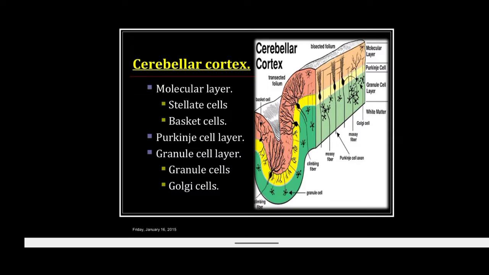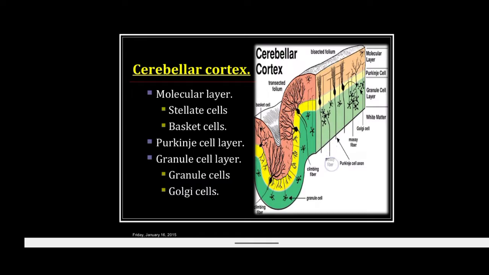Their axons form the only output of the whole cerebellar cortex, which passes to synaptic connections in the deep cerebellar nuclei. So इसके axons जो होते हैं, you can see here, ये जो axon होंगे ये white matter में जाएंगे और synapse करेंगे different nuclei which are present in the white matter. So the cerebellar cortex का जो output होगा वो axons of the Purkinje cells only.